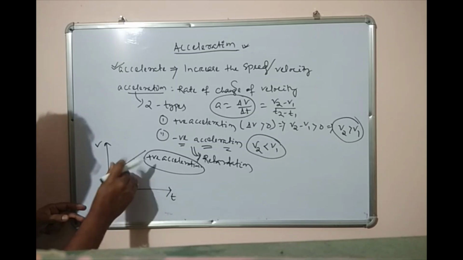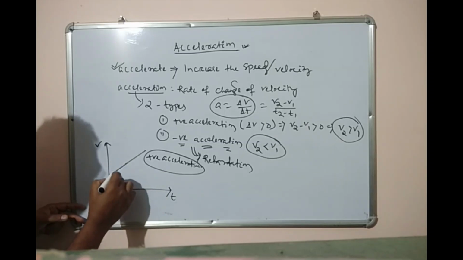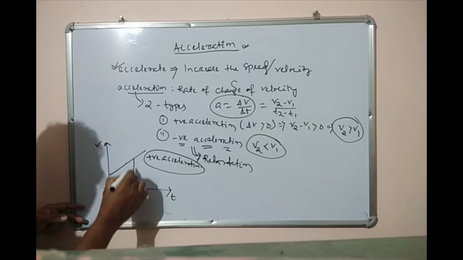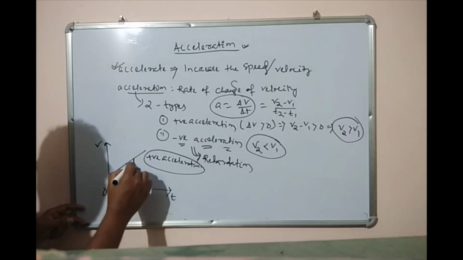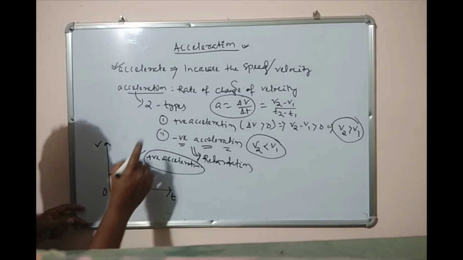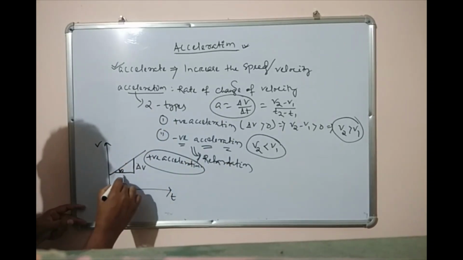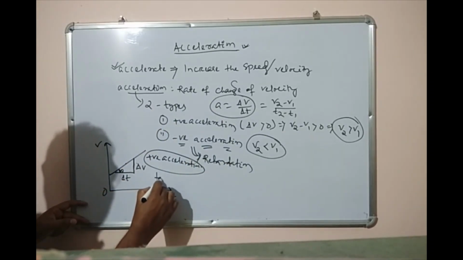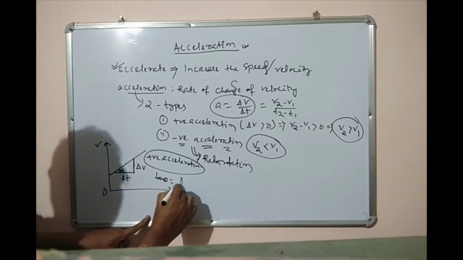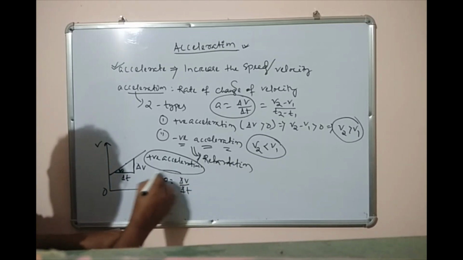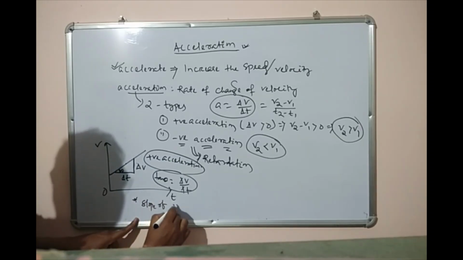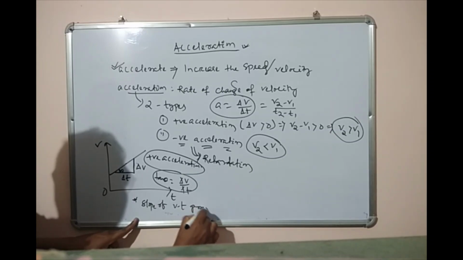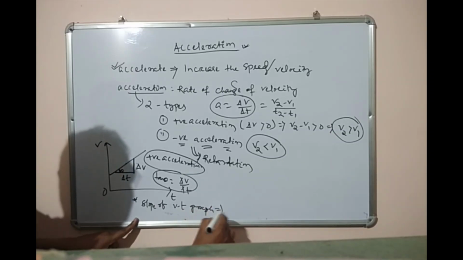Because it is a straight line, the slope will be the same everywhere, and this slope will give me the acceleration. So this is del V and this is del T. So tan theta equals del V by del T. So the slope of the V-t graph gives the acceleration.